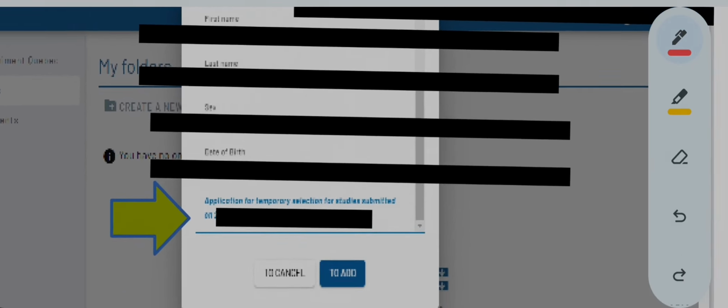If you press search and they have found your file, then you will see this successful message appear over here. What it says is that the application for temporary selection of studies was submitted on this date. Here some date will be written, day, month and year. On whatever day you paid your fees, that day will be written here.